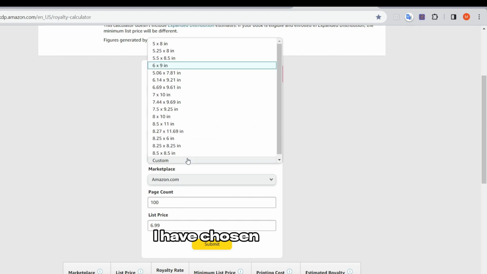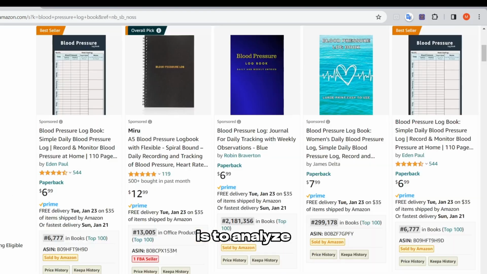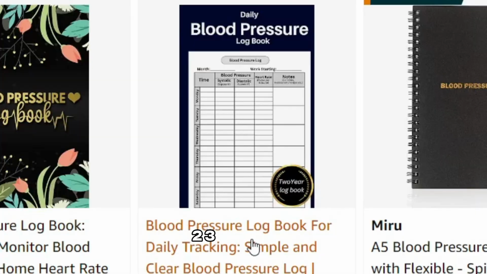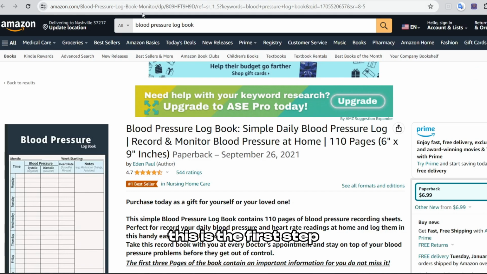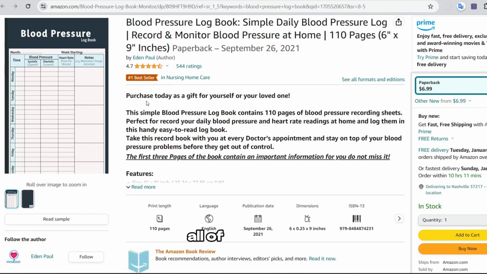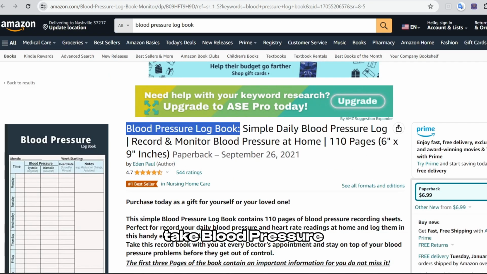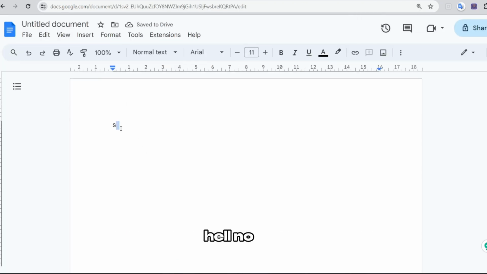So now I have chosen the niche, blood pressure logbook. What I'm gonna do is analyze the top 3 books in this niche. 1, 2, 3. And firstly, I wanna establish my book title. This is the first step. And seeing all the books in this niche, it seems like all of them just take blood pressure logbook as a title. So let's go for it. Now, what should my subtitle be like? Should I steal it from someone else? Hell no. But we will use the top 3 books.